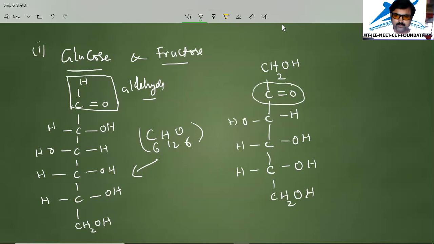Ketone functional group in the fructose case. The first one is glucose. This is fructose. The functional group present in fructose is the ketone functional group.